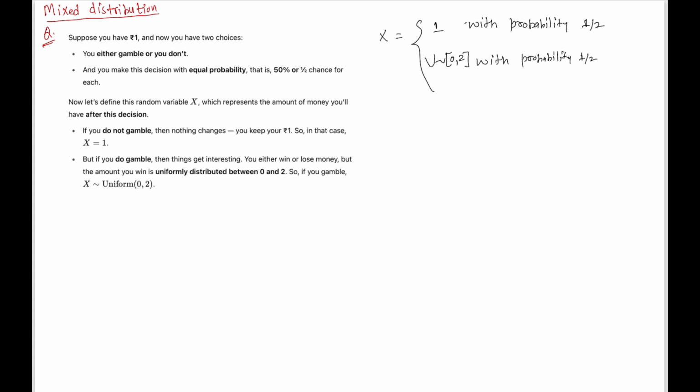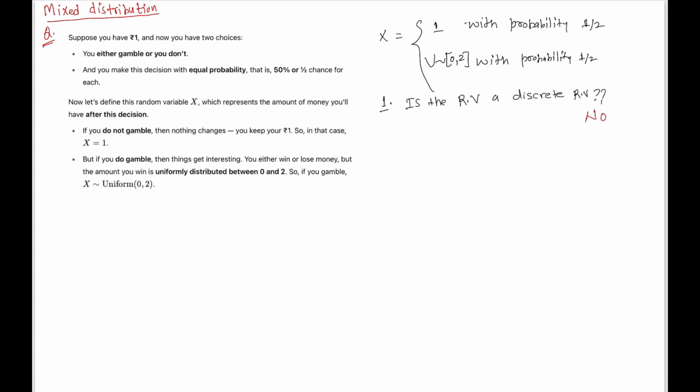So this U is the notation for the uniform distribution. Now let me ask you the very first question: is this random variable X a discrete random variable? No, it is not a discrete random variable. Why? Because X can take any value from 0 to 2, so it is taking values that are continuous in nature. So the answer to this question is no.